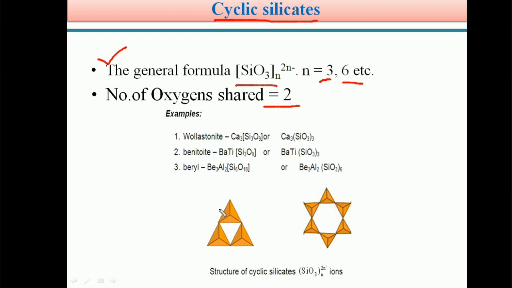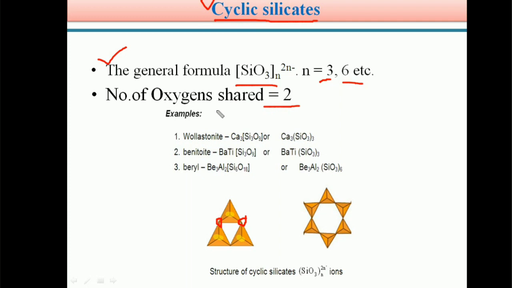See, in this example, this is one unit, this is another unit, and this is another unit. Here is an oxygen atom, and this is your silicon. So two oxygen atoms are shared between adjacent silicons in the case of cyclic silicates. The general formula for cyclic silicates is (SiO3)n 2n-, where n equals 3, 6, etc.